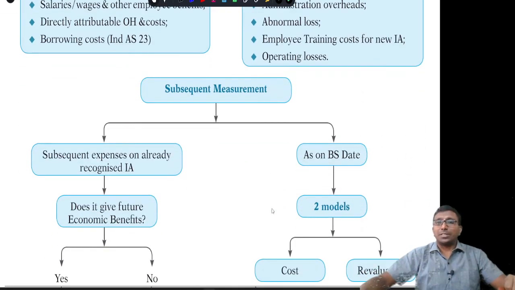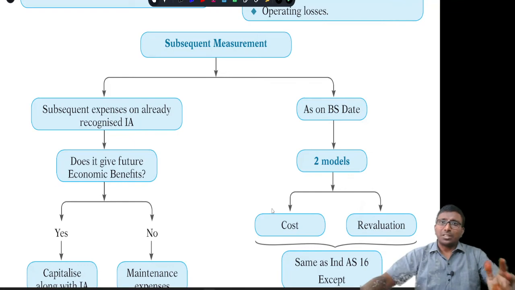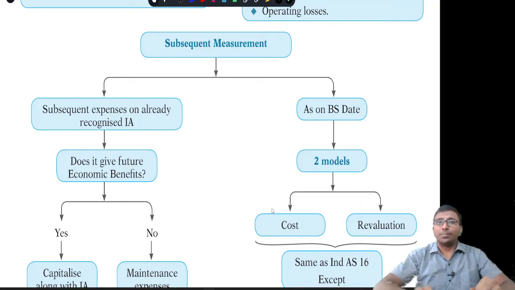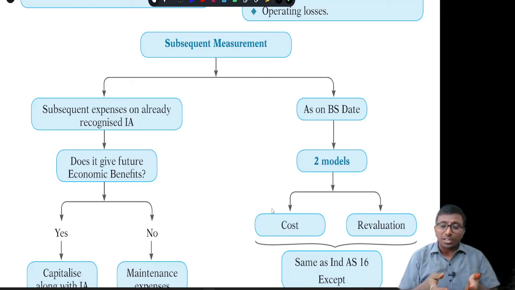Subsequent measurement. When I say subsequent measurement, that means you have incurred some more money subsequently on the same intangible asset. The simple question is: does that extra money you spend satisfy the intangible asset definition and the two conditions of an asset, that is, probable future economic benefits inflow, and cost or value can be measured reliably? If you say future economic benefits will flow, I spent today, and money is going to flow to me after some time, then that amount will be capitalized. Otherwise, no, it will be charged to profit and loss, right?